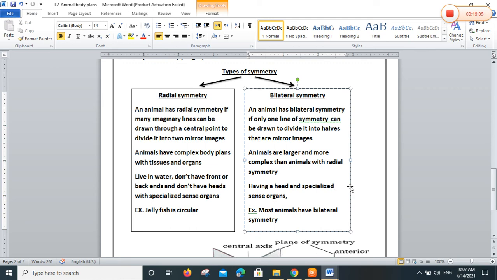Animals with bilateral symmetry are larger and more complex than animals with radial symmetry. Sure, miss. The lion is more complex than the jellyfish. Okay? Having a head and specialized sense organs. Most animals have bilateral symmetry, as I told you.